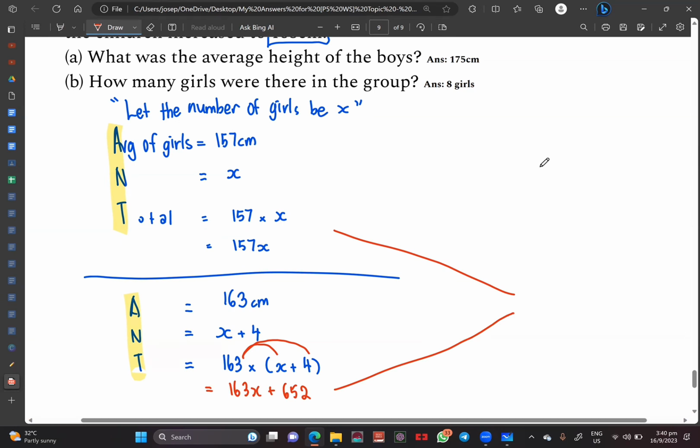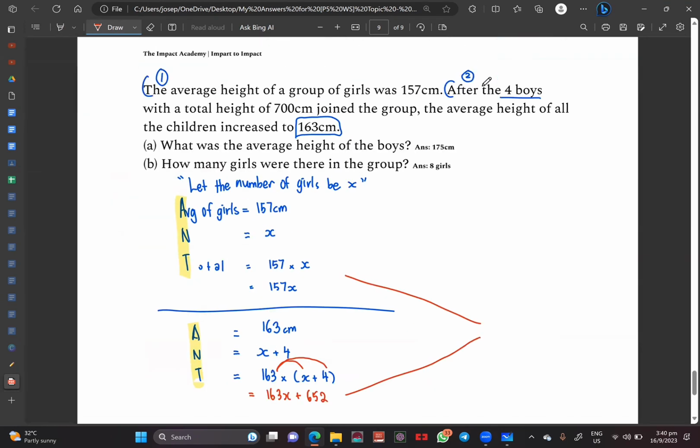Very good. Where is that? What 700? Where do you get? You see? 4 boys with a total height of 700 cm join the group. At first, it's without the 4 boys, right? Why is it that my total will shoot up because of the 700? Do you understand? 157X is my old total. You all agree so far? When I add 700, I get to 163X plus 652. Is this something that you can understand?